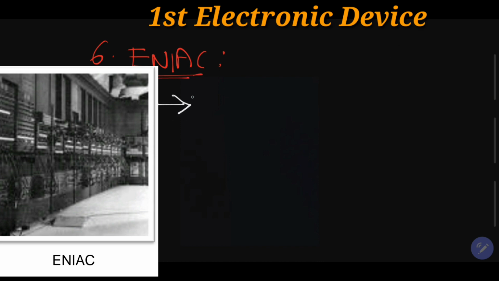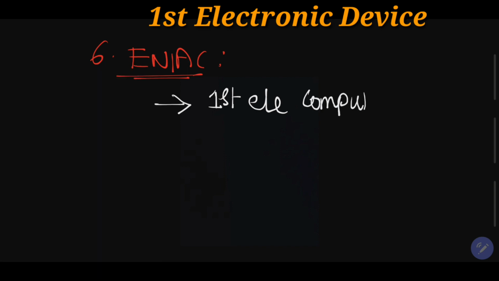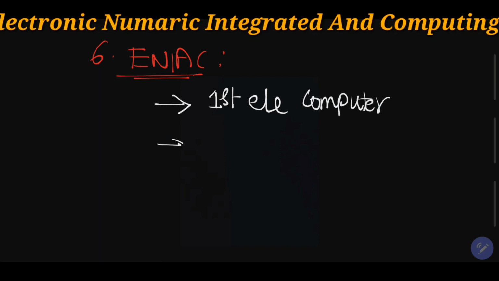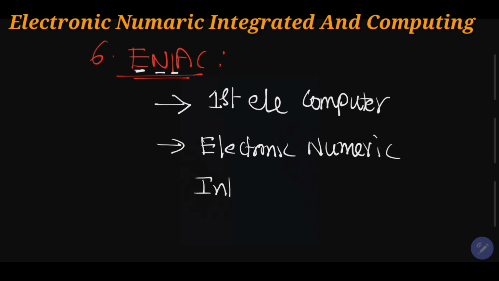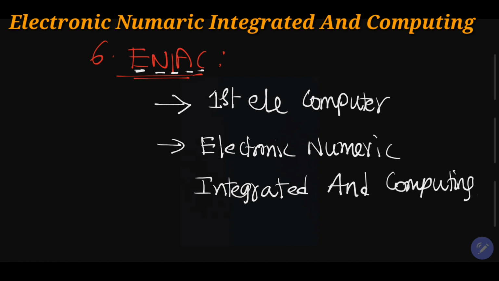Do you know what is the first electronic computer? ENIAC is the first electronic computer. The full form is E stands for electronic, N stands for numeric, I stands for integrated, A stands for and, C stands for computing. Electronic, numeric, integrated and computing.